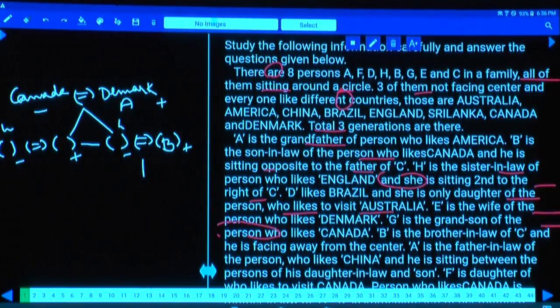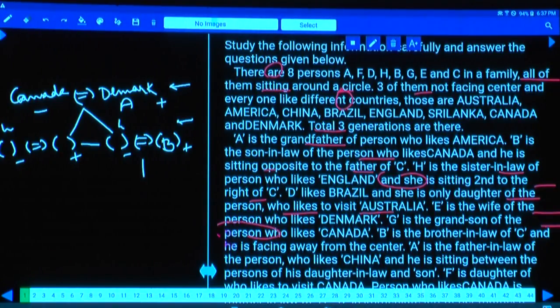Now in the first generation, Australia is not there. As Australia is not there, the person who likes to visit Australia, and that person's daughter is there. And this Australia must be in the second generation. Are you following this one or not? Hence either this person belongs to the second generation or this person is Australia. Then D must be where? D must be in the third generation.